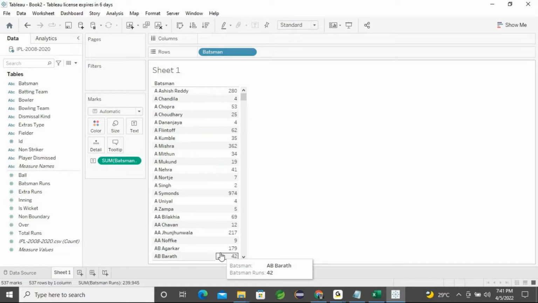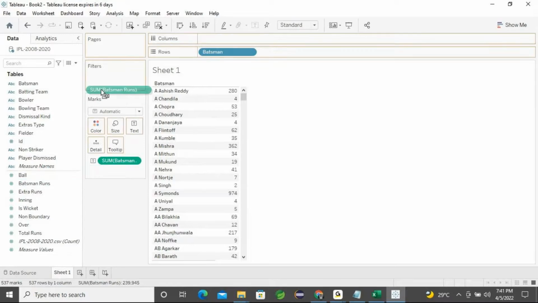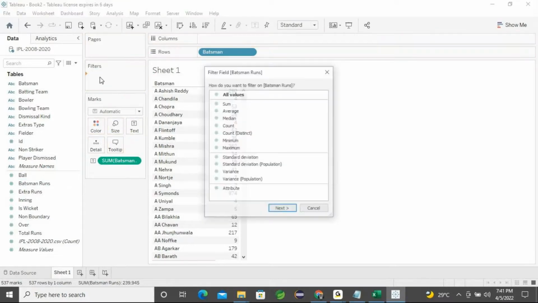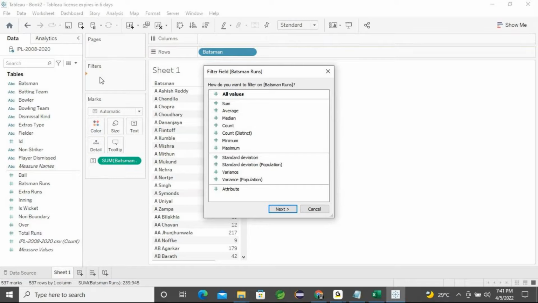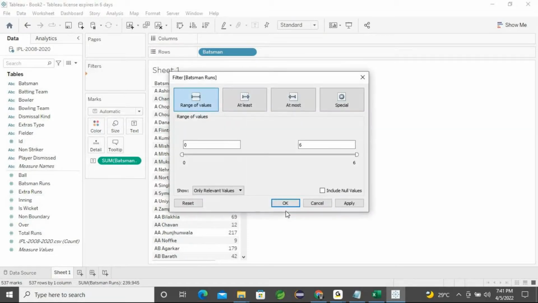My target is a batsman's list. So for that, what I'm telling you, here you can find batsman's runs. Drag it, and then you can apply it into the filter section. Once you drag it, you can get values like sum, average, median, count. Not required, I don't want to select anything. If you put sum, all the total runs will get added. I don't want that. So simply I'll click the next button.